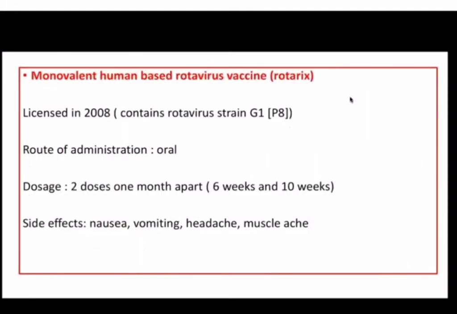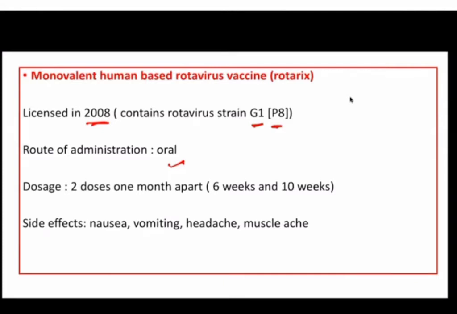Now, next is the monovalent human-based rotavirus vaccine, which is Rotarix. This vaccine was licensed in 2008, and it contains the strain G1P8. Okay, the route of administration, again, is oral. An oral vaccine has an advantage. It also induces local mucosal immunity, because rotavirus is not invading, it is causing a local infection in the enterocytes. So if we are using an oral vaccine, local mucosal immunity mediated by IgA antibodies will be there.